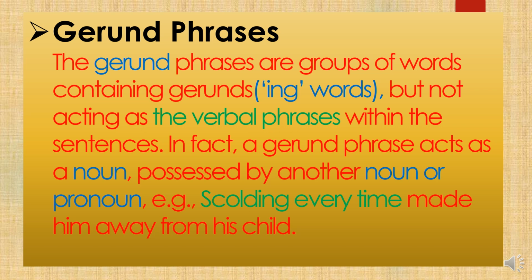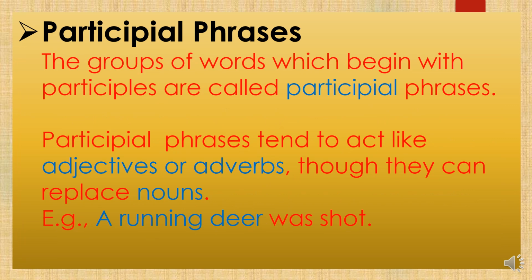And how is it different from participle? See, the participle phrases are groups of words which begin with participles. You know what participles are? The present participle, the past participle, the words like reading, are the three forms of the verb basically.